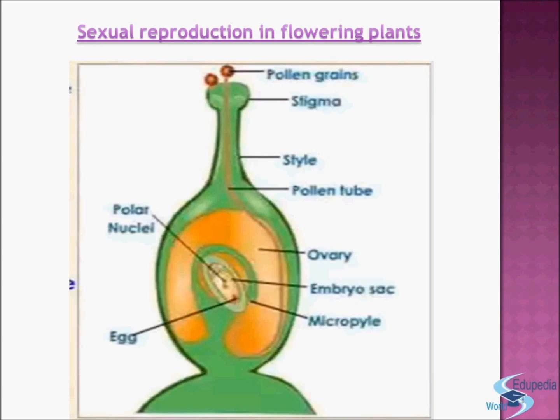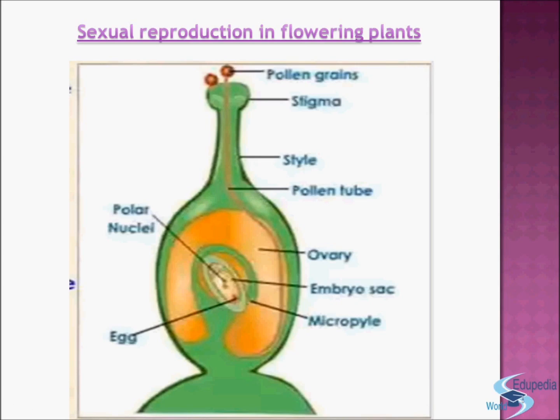Now we will discuss pollination and fertilization in flowering plants. The transfer of the pollen grains from anther to stigma is called pollination.